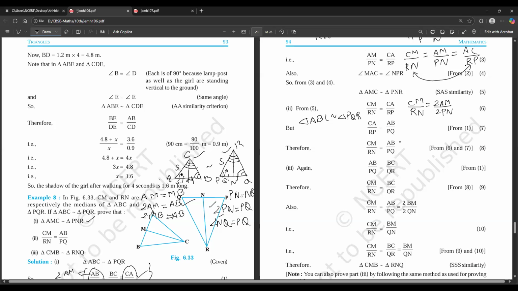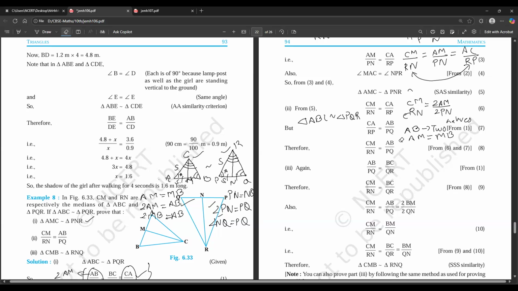We cannot say that because when we talk about medians, CM is the median, RN is also the median, right? The median will divide the side AB in two halves. So what we can say there is AM is equal to MB. We cannot make a relation directly between median and the opposite side. We can say that AB is divided in two halves, PQ is divided in two halves, but we cannot say that CM by RN is equal to two times the side that it is dividing. That is not the conclusion that the median gives us.